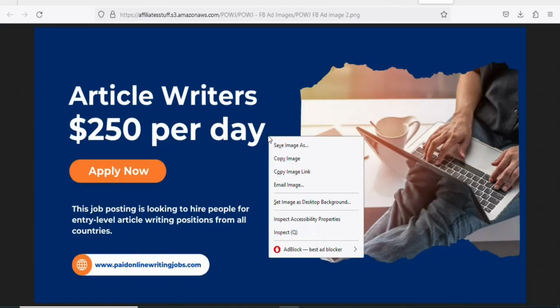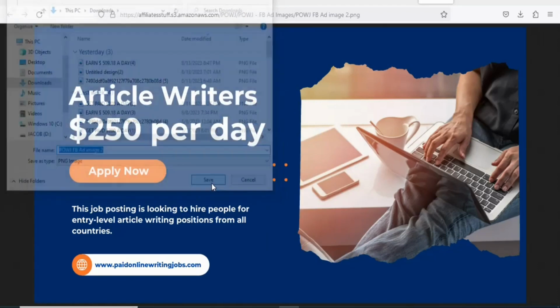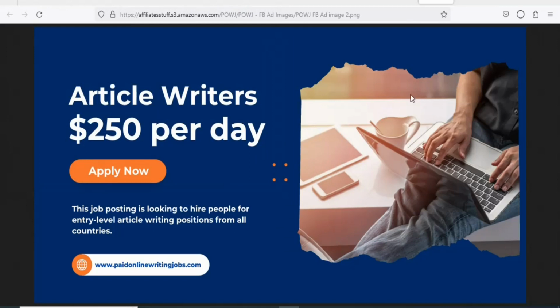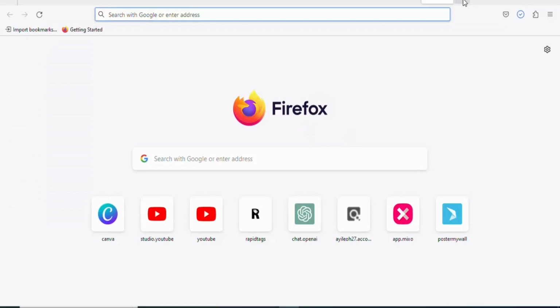Right click on the image. Once you right click on it, you are going to select save image as. Once that is done, you are going to click on save so that you can save your image. Once you have saved your image, you are going to build a landing page.